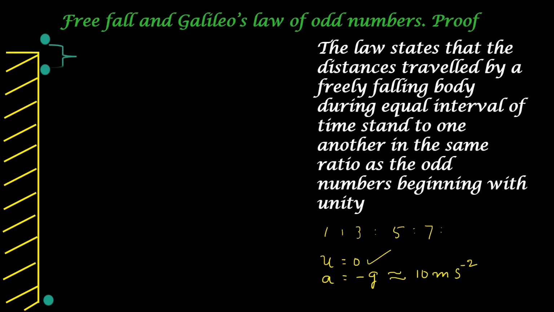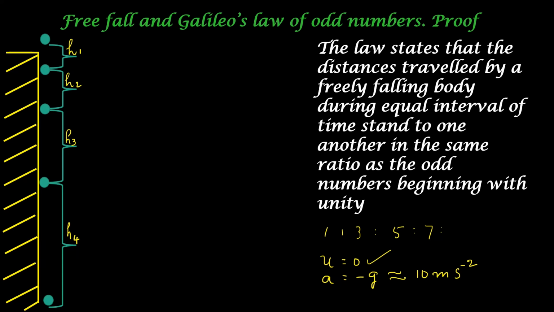During the course of its movement downward, let us suppose during the first second, it moves down by a distance equal to h1. During the next second, it moves down by a distance equal to h2. In the third second, it moves down by a distance equal to h3. And during the fourth second, it moves down by a distance equal to h4 and it is now resting on the ground.